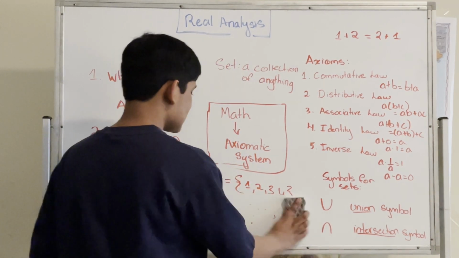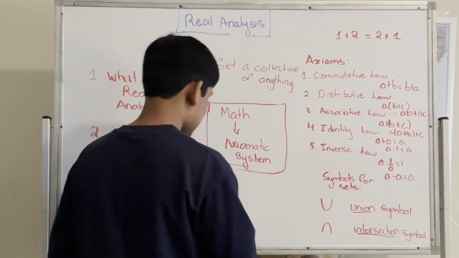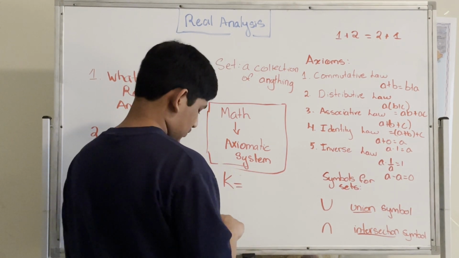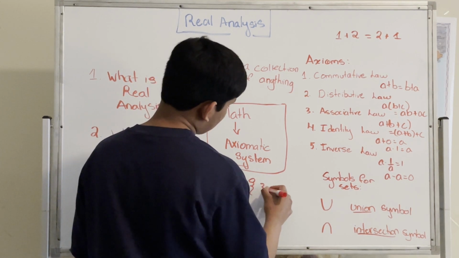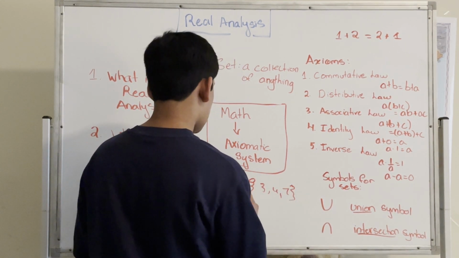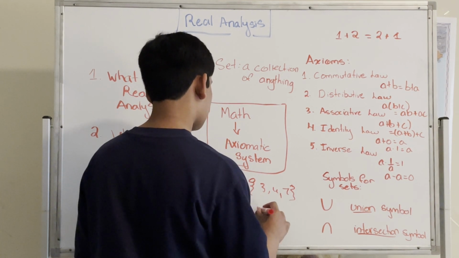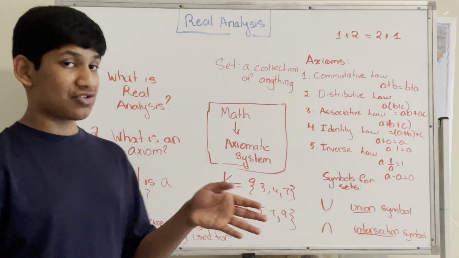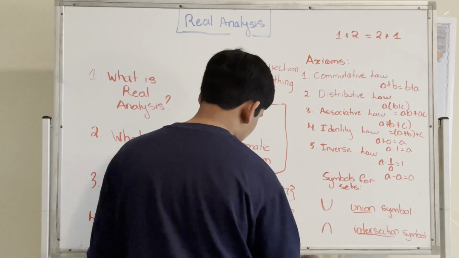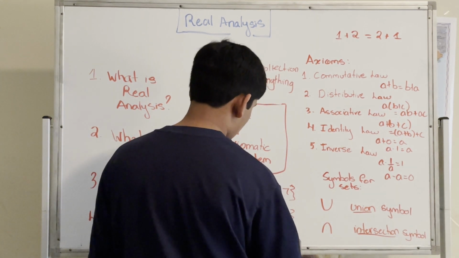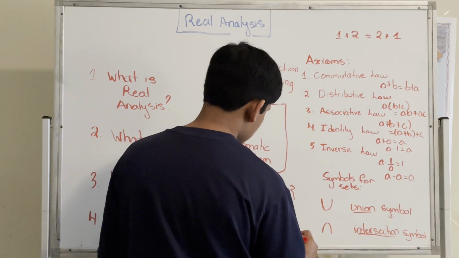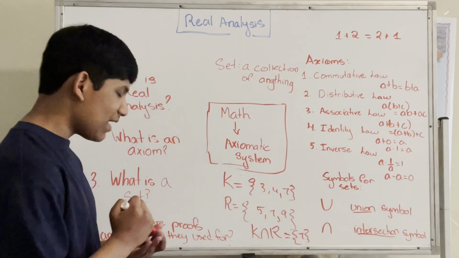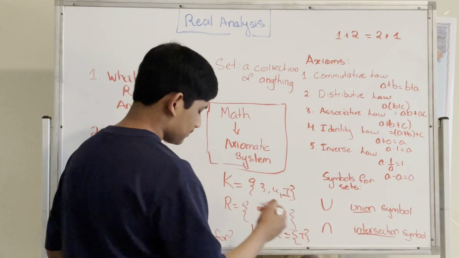Now that we've talked about that, let's consider another pair of sets. Let's consider the set K, which is equivalent to 3, 4, and 7, and this set R, which is equivalent to 5, 7, 9. Now let's say we want to find the intersection. As the name suggests, we have K intersecting R, or the intersection of K and R, which is just the set 7 with one element, because 7 is shared by both sets.